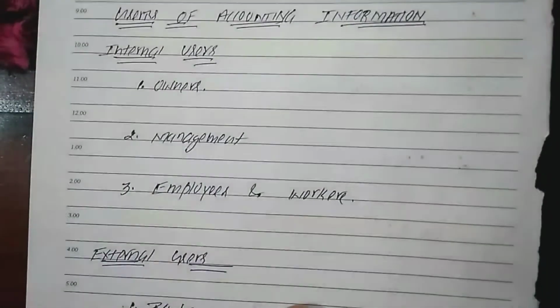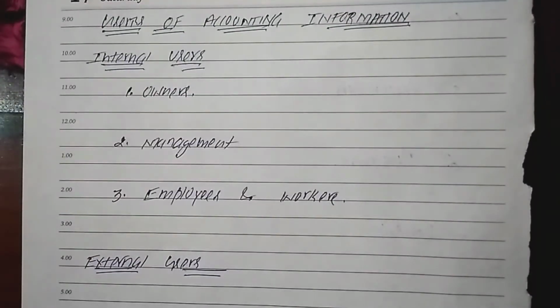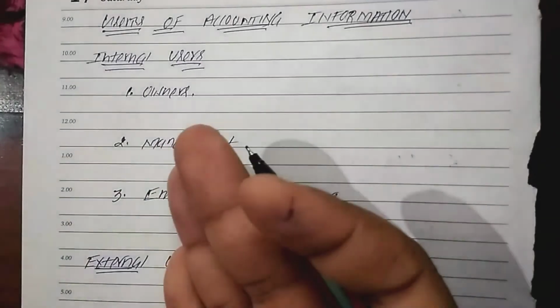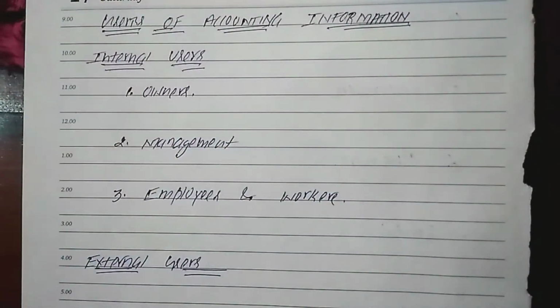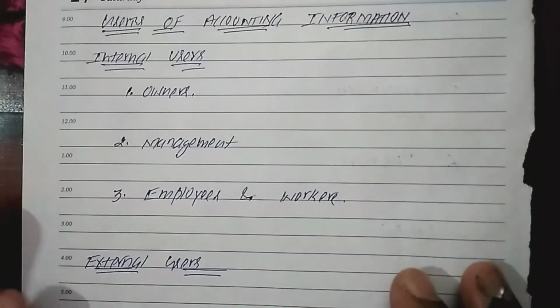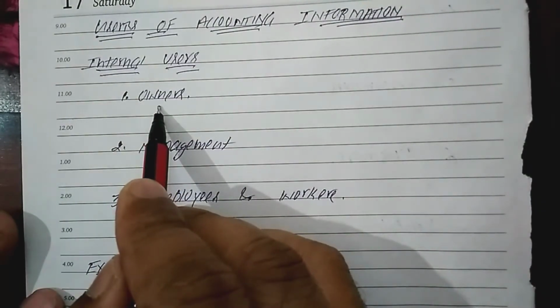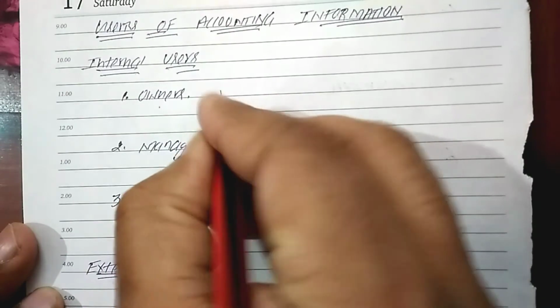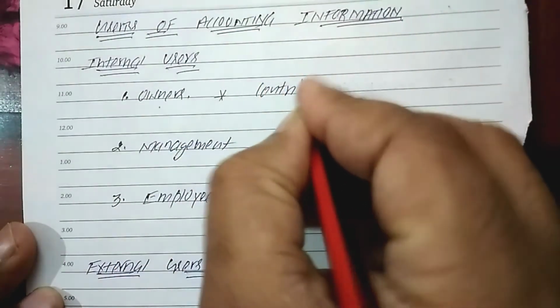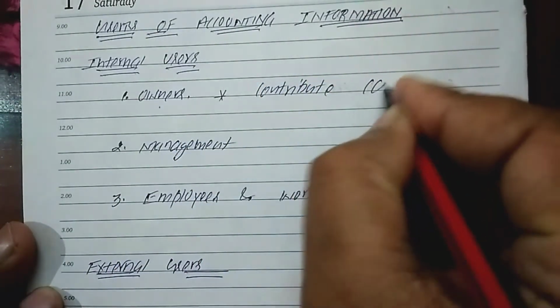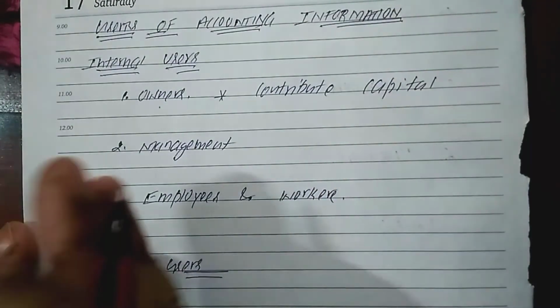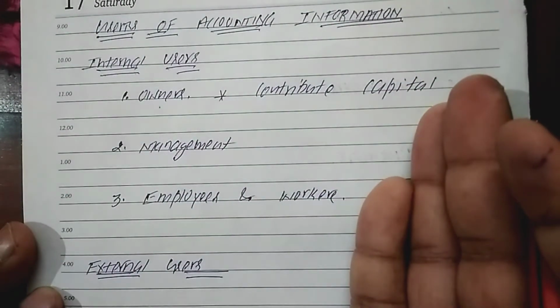Now we will discuss who are the users of the accounting information. So the accounting information users are of two types. The first one is the internal user. The second one is the external users, right? So the first internal user is the owner. Who is the owner? Owner is someone who contributes money, which is known as capital. So owner is the person who contributes the capital.